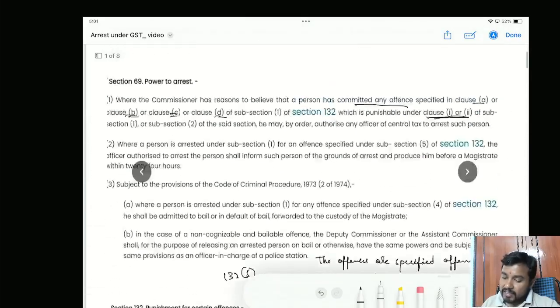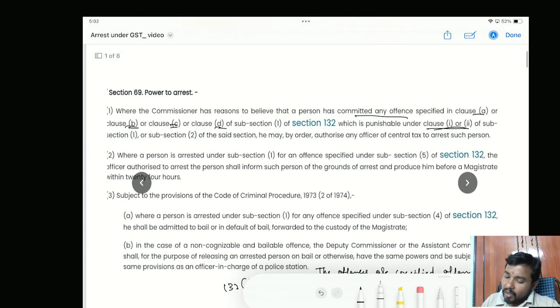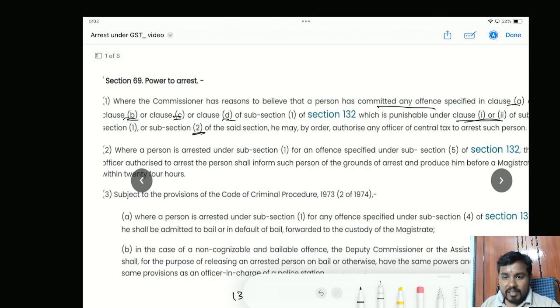So arrest under section 69 is possible if you have committed any of the specified offences, that is the 4 offences, and it should be punishable under clause 1 or clause 2. When will it be punishable under clause 1 or clause 2? If the amount exceeds 5 crore in one scenario, and in the other scenario the amount exceeds 2 crores. Then arrest can be made under section 69 of the CGST Act. They have also referred to subsection 2 of section 132, which talks about the repeated nature of offences, which I am not going to cover. So this is broadly where the Commissioner will have the power to arrest.